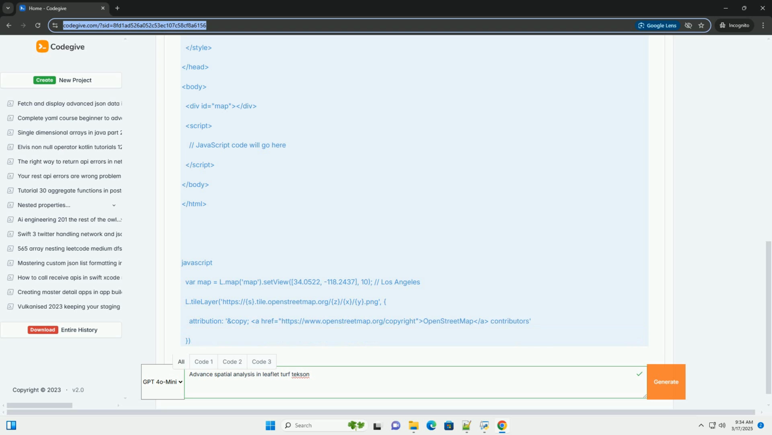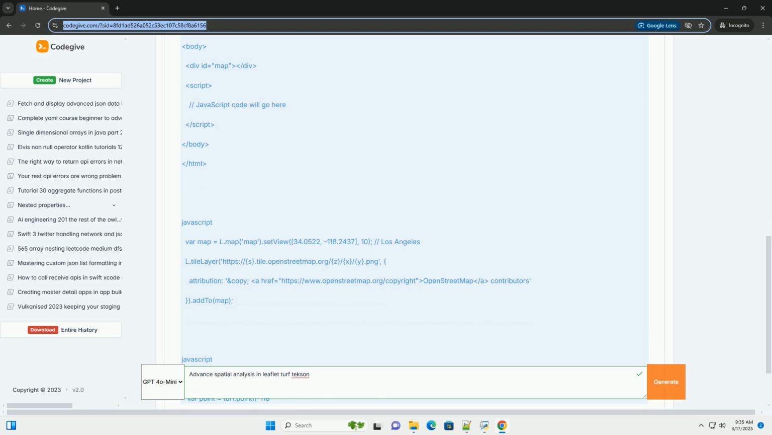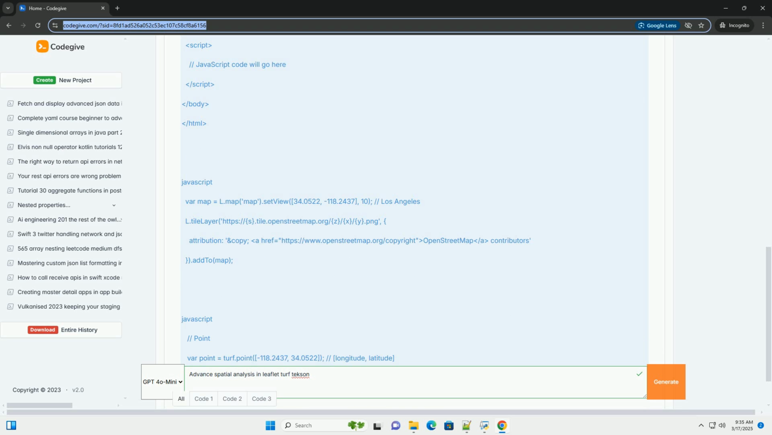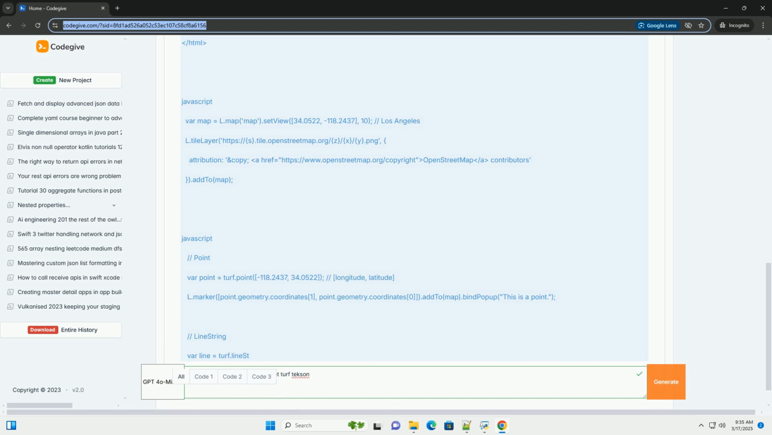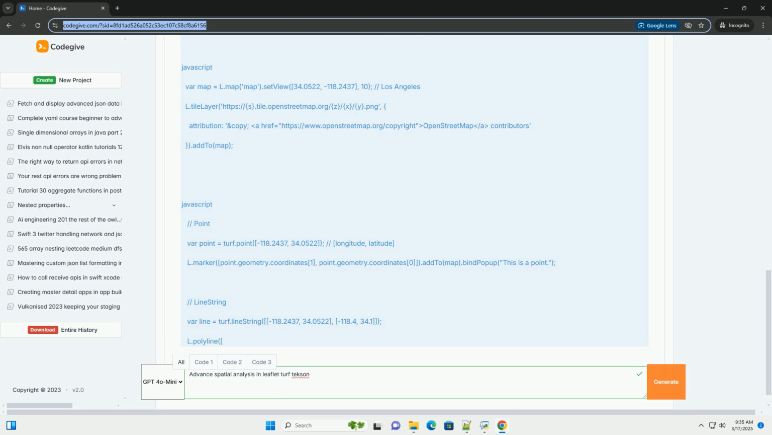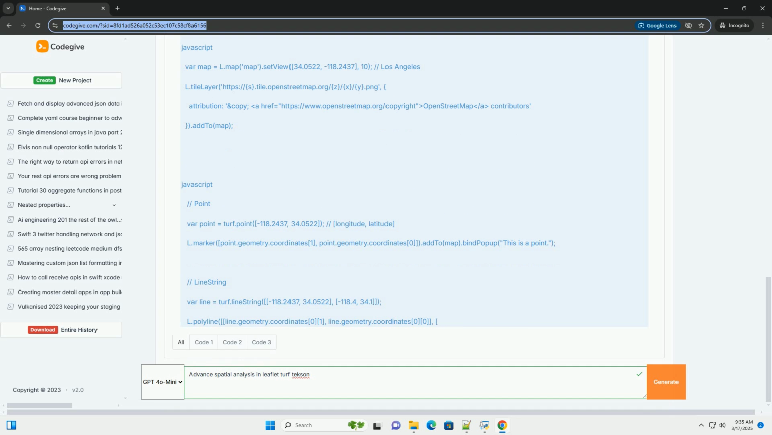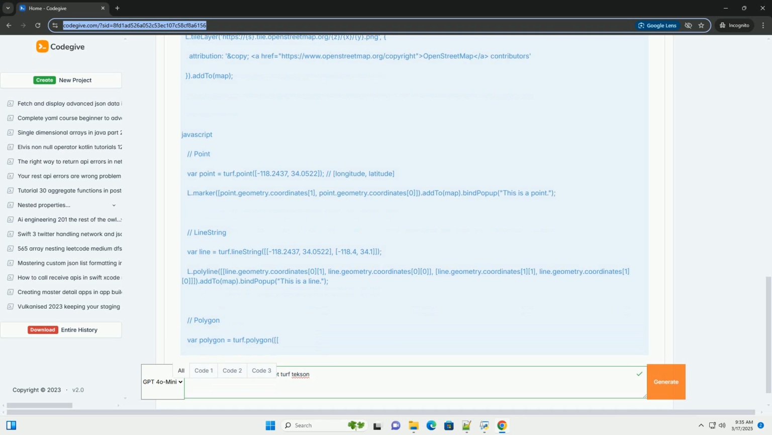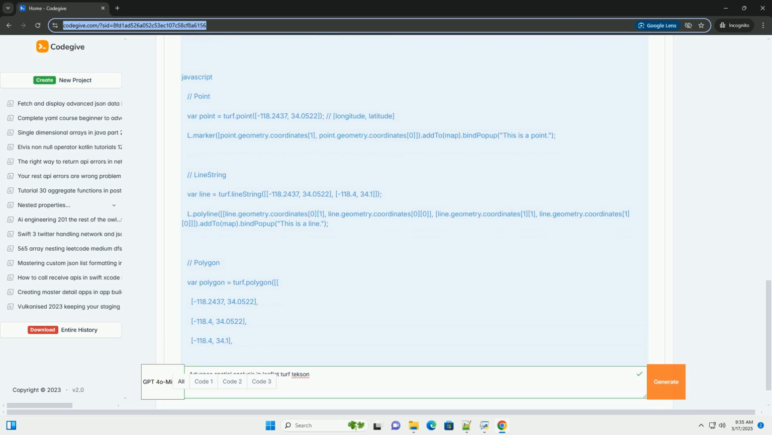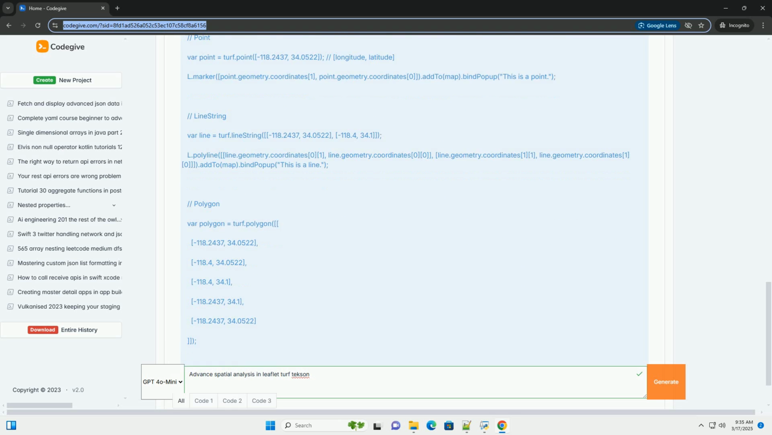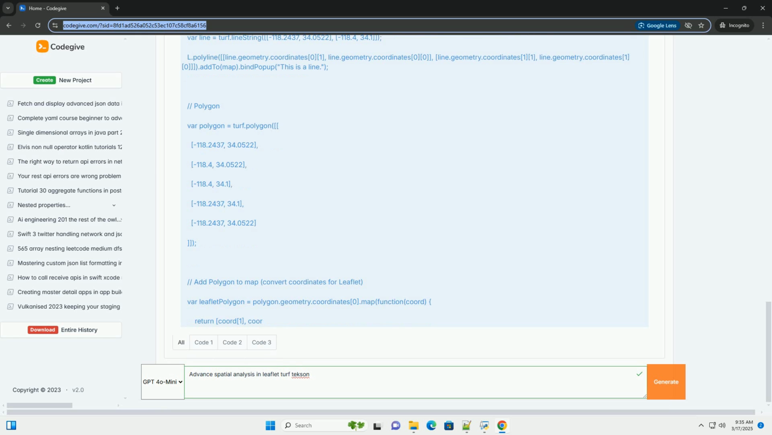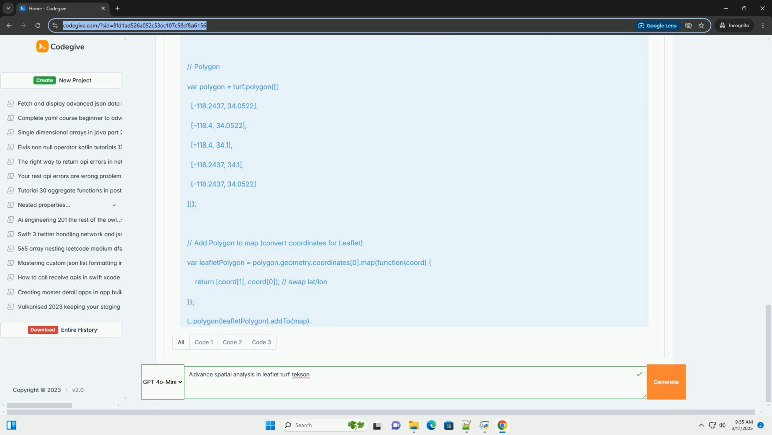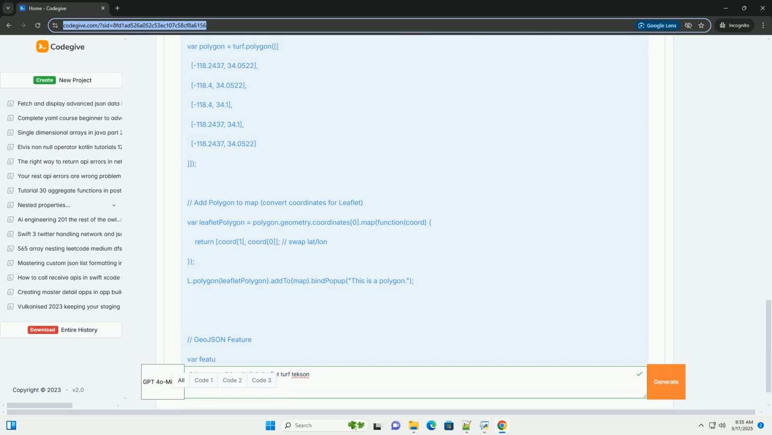Introduction: the power of spatial analysis on the web. Spatial analysis used to be confined to desktop GIS software like ArcGIS or QGIS. But with libraries like turf.js and mapping tools like Leaflet, we can perform powerful geographic calculations and visualizations directly within web browsers. This opens up new possibilities for interactive mapping applications, data-driven storytelling, and real-time analysis.